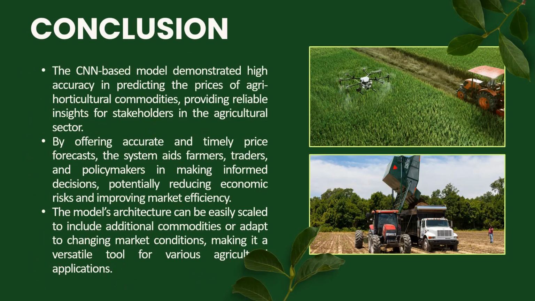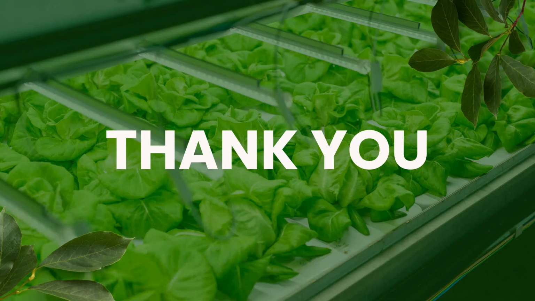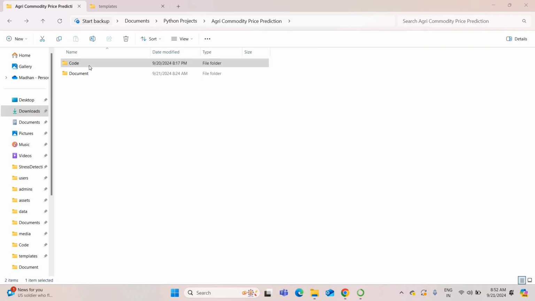In conclusion, the CNN-based model demonstrated high accuracy in predicting commodity prices, and it produces timely forecasts. It considers various environmental and geopolitical factors, for example weather forecasts, policymakers' decisions, as well as the prices of the past 20-plus years. It considers all this data, and based on that, it will give the results. Then the reference for this project. This is the PPT of this project. Let's move on to the project execution.